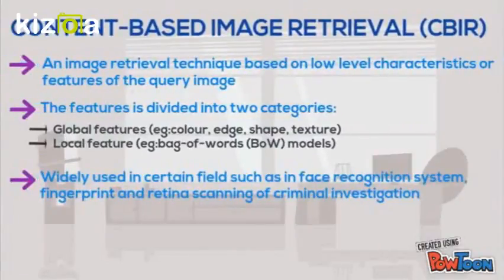CBIR is an image retrieval technique based on low-level characteristics or features of the queried image, which can be global features or local features, and it is very useful in different fields.